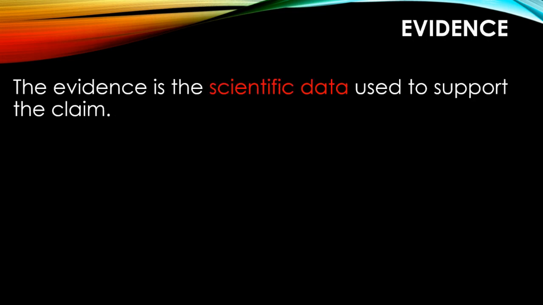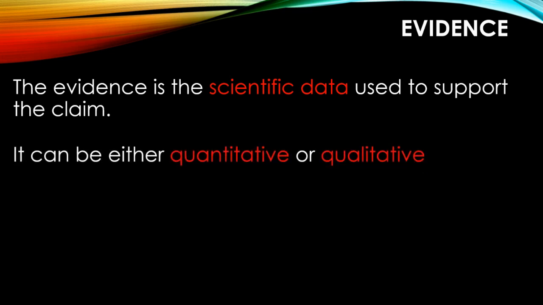Once you have your claim, you will need to support it with evidence. Data can be either quantitative or qualitative. What does the word quantitative sound like? Kind of like quantity. Quantitative data is data that involves a number. Qualitative means the data is more of a description. So if we report that there are 17 students in this room, that is a quantitative observation. If we say that the room has green walls, that is a qualitative observation.